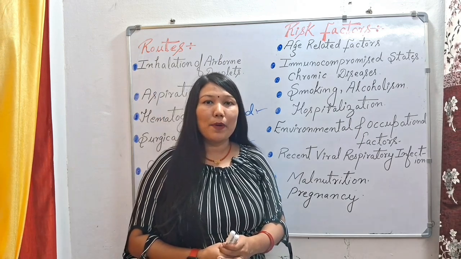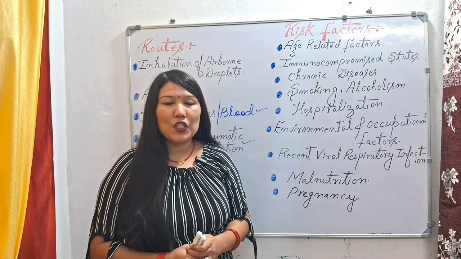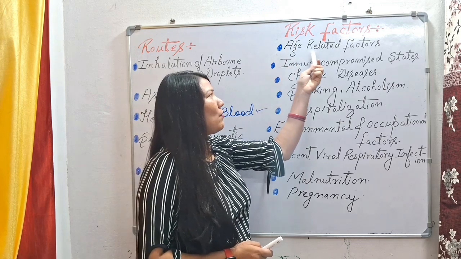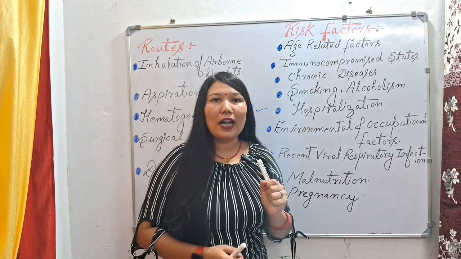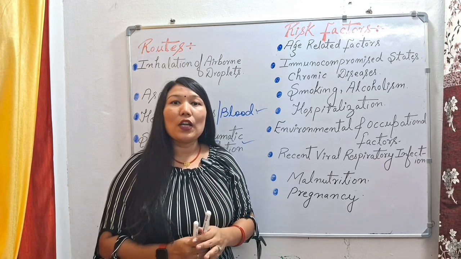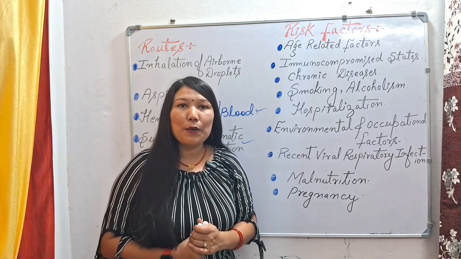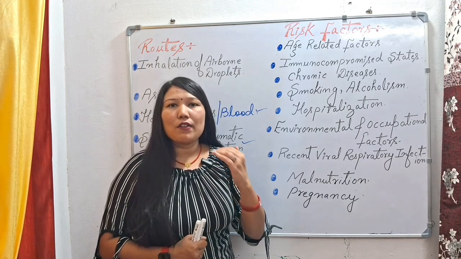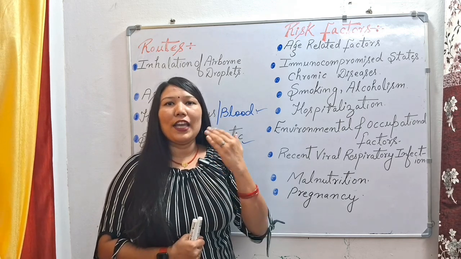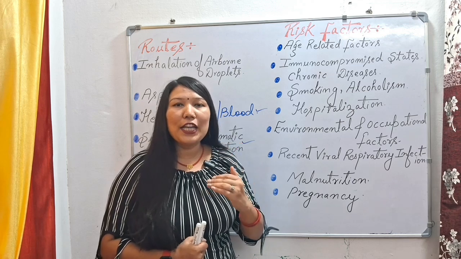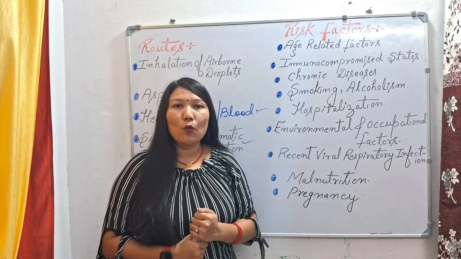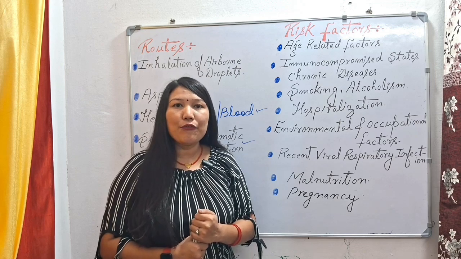Next we have risk factors. So who are the people who are more prone to the pneumonia condition? Let's discuss some risk factors for pneumonia. First we have age related factors, meaning infants less than 2 years of age and children who are in a growing stage have a weak immune system, so they will suffer from the pneumonia condition first. And people who are more than 65 years of age, the older people, have weak immunity, so there are much more chances of pneumonia in older people and infants.